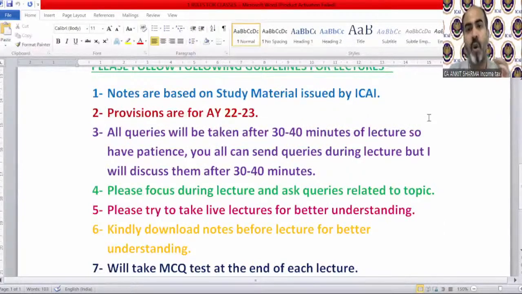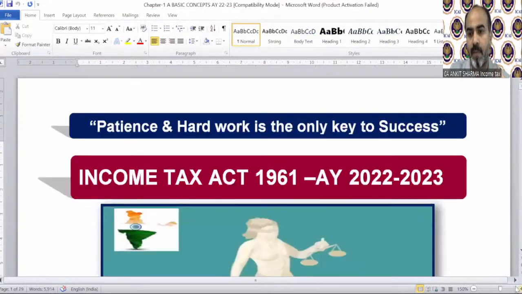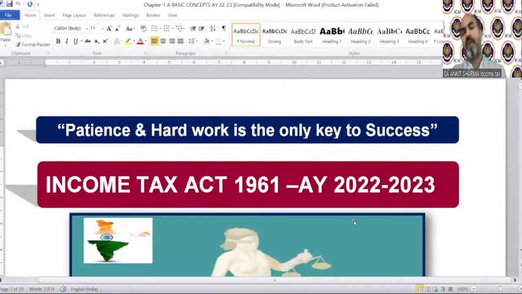So moving on to our notes now. Before every set of notes, I write down a quotation, and these are not just quotations. These are technically what I believe. This is reality. I personally believe this is the reality and it really helps you. These are my quotations, of course. Patience and hard work is the only key to success. If you want to clear the chartered accountant course, if you want to be a CA, if you want to prefix CA with your name, you have to be patient and work hard.